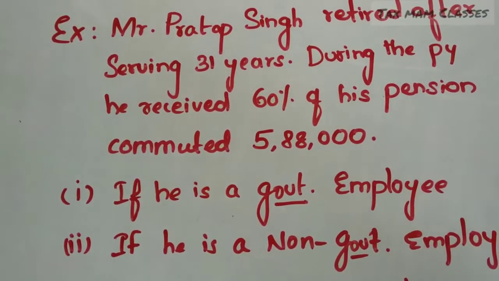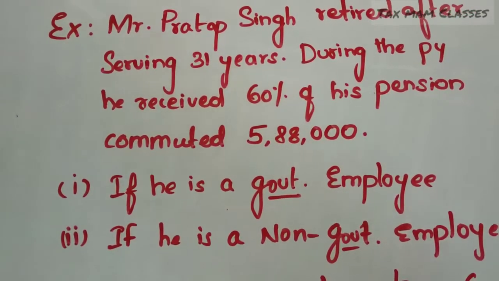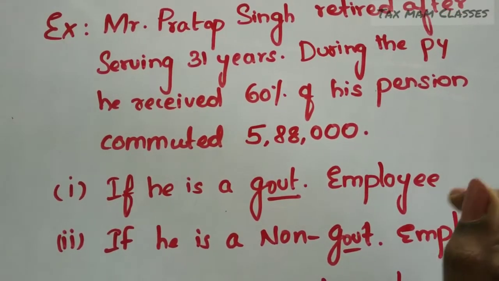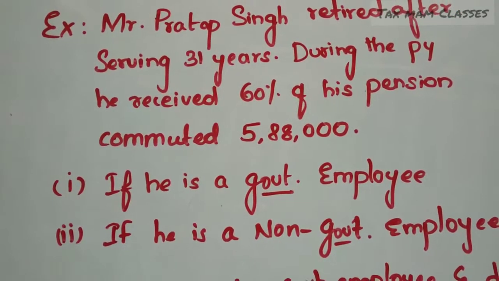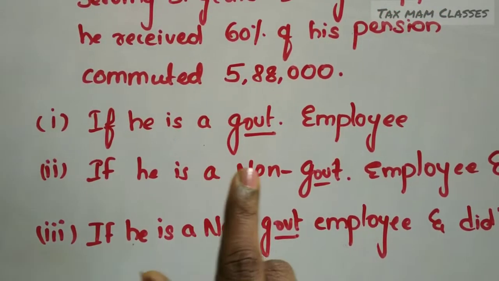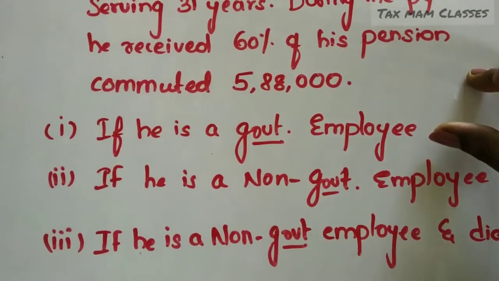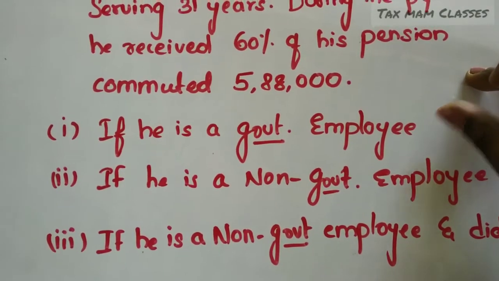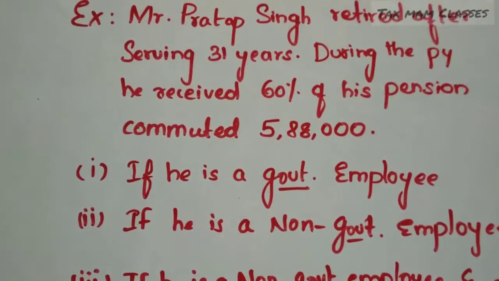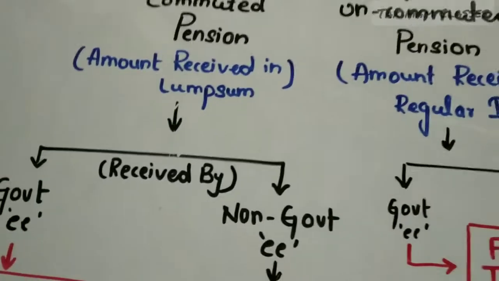If the person is not receiving gratuity, then half of the amount is allowed as exemption. If the person is receiving gratuity, 1/3 of the amount will be allowed as exemption. So see the question they are asking. They are asking to calculate the taxable amount of pension if he is a government employee. If he is a government employee, what is the provision? See the provision I will show.